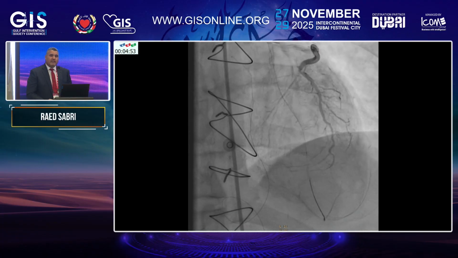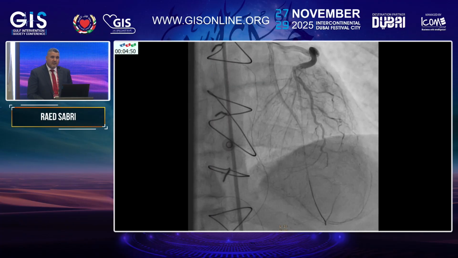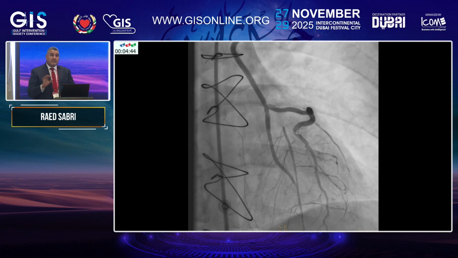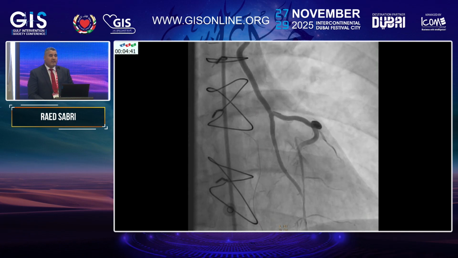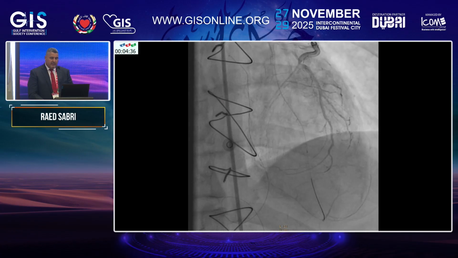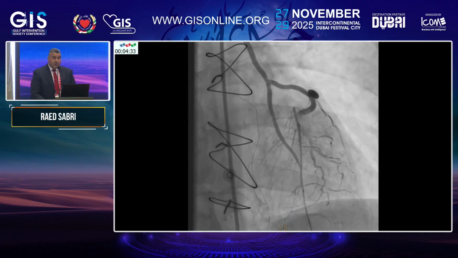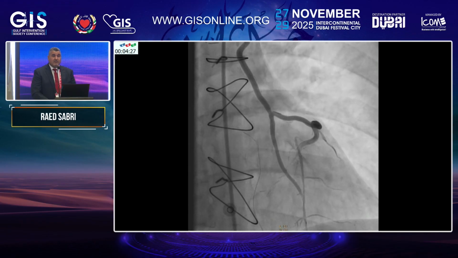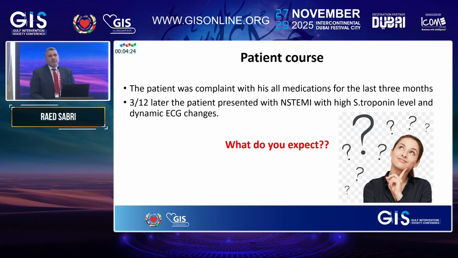Are you satisfied now with this angio? If you are not, I am satisfied. The ECG changes disappeared, and the patient got relief from the chest pain. And we revascularized him, and the flow is TIMI 3, although this LAD looks diseased in all its segments. The question is not that. This patient was compliant with all his medications for the last 3 months. He presented again with the same presentation of ST-T changes, troponin positive, and chest pain.